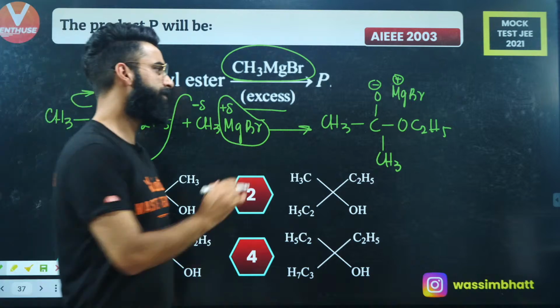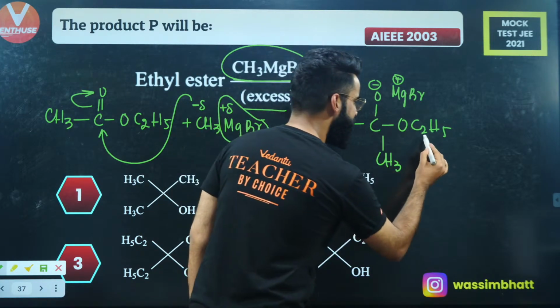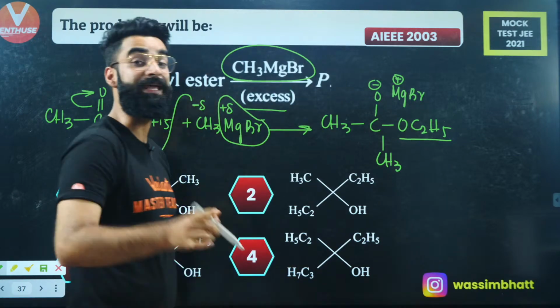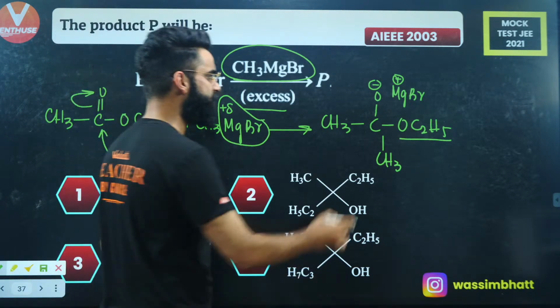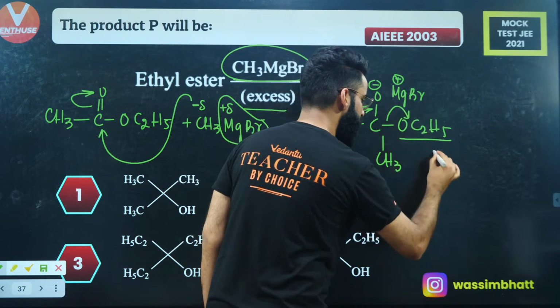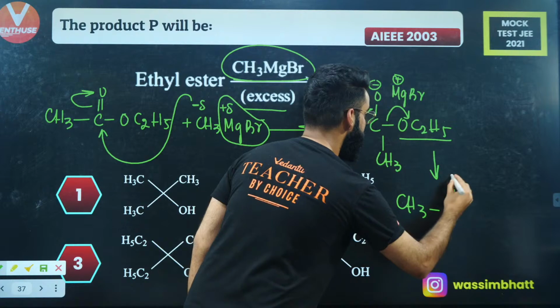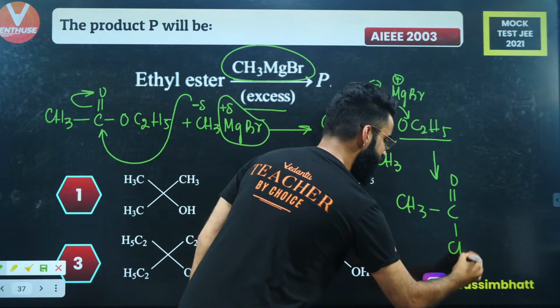Now, what is going to happen after this? Since this OC2H5 is a better leaving group, what is going to happen? This negative charge will again come here, and this bond will be broken in this way. So what do I get finally? I get CH3, this is going to be C, this is going to be double bond O, and this is going to be CH3.